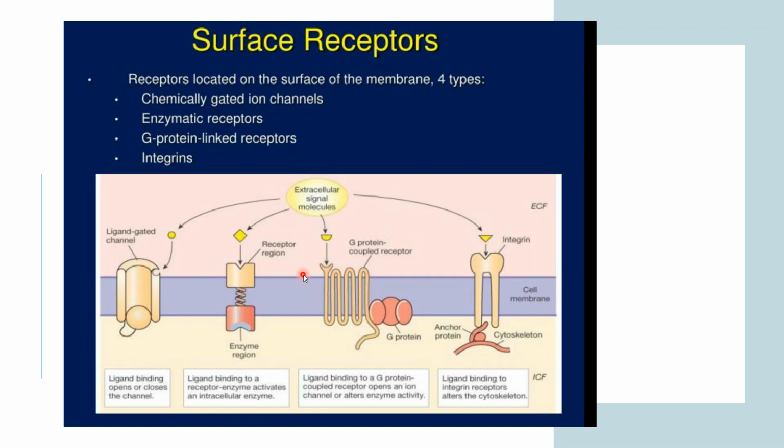Basically, this gated region will open. Integrins: when the ligand binds to the integrin receptor, it alters the cytoskeleton. What do you mean by cytoskeleton? It is inside the cell membrane, the skeleton of the cytoplasm. It is altering that. So we will be focusing on these three surface receptors.